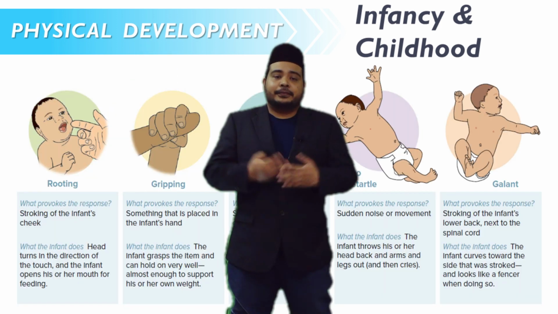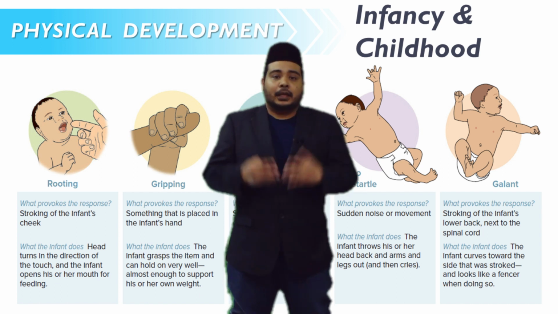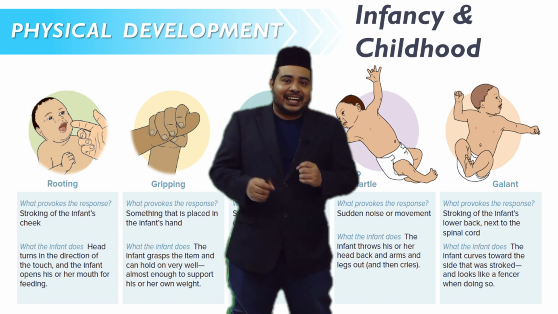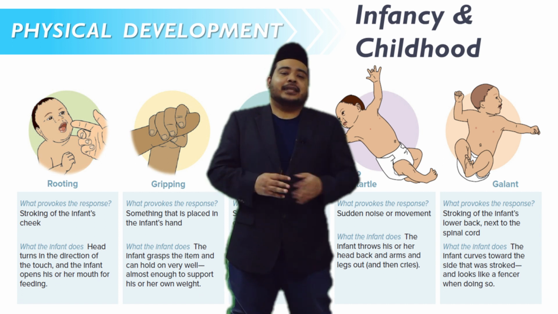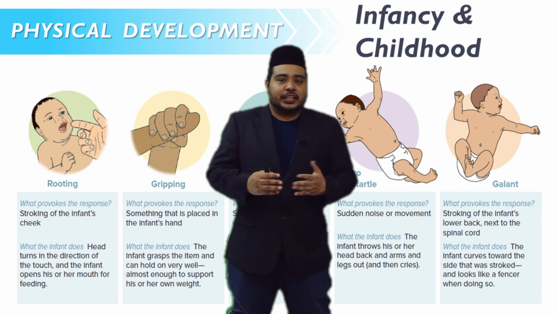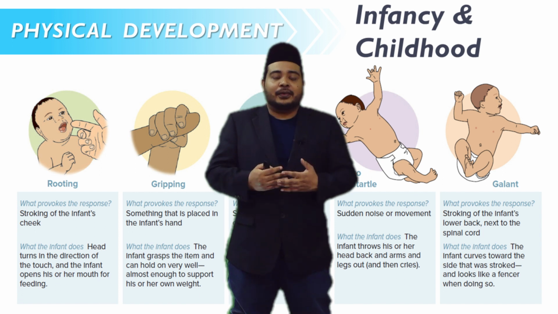The first reflex that we can observe in infants is rooting. What is rooting? When we poke or touch the infant, they will turn their head in the direction of the touch, and usually the infant will open their mouth for feeding.